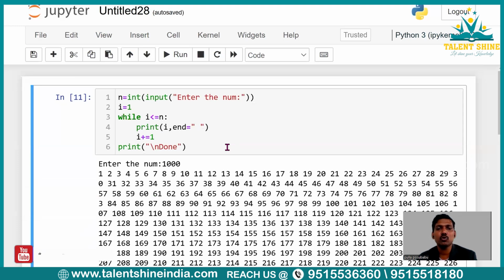In my coming tutorial, I will discuss one program using this while loop. I hope you could understand what I have conveyed so far.